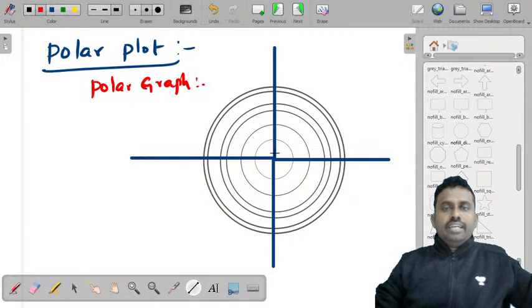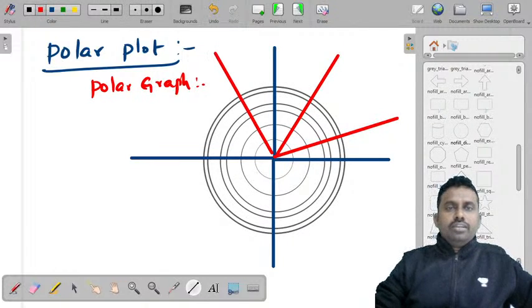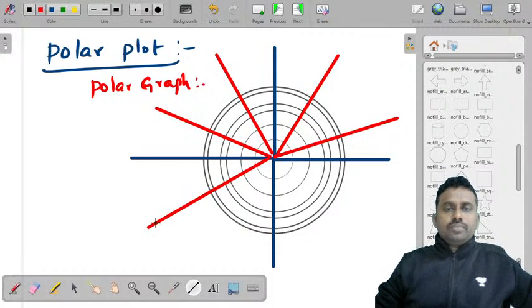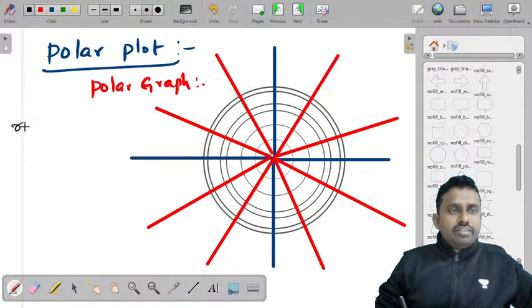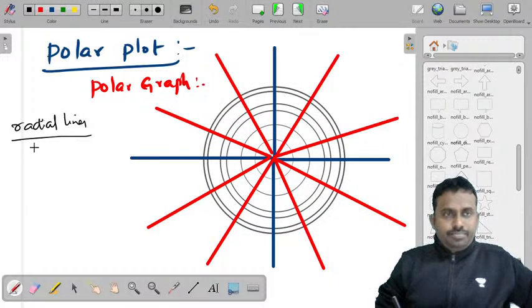You also have radial lines here as well. There are many radial lines like this, but I'm just drawing two in each quadrant so that I can explain it very easily. We'll call these radial lines. What are the things that you have now? You have radial lines. They represent the angle.